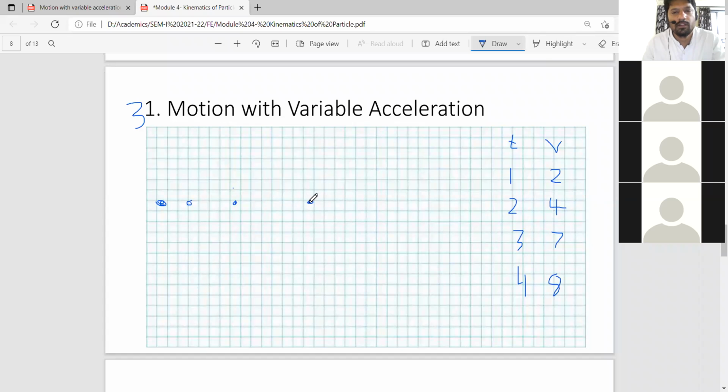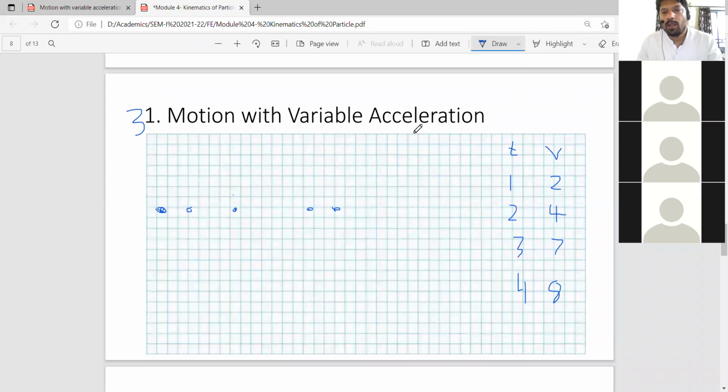Again, it is different. Then again, it is different like this. After every second, its distance traveled is different. There is no relation which can be easily spotted, that it is getting doubled or it is getting shortened. So you can say there the acceleration is changing. It is a case of variable acceleration.